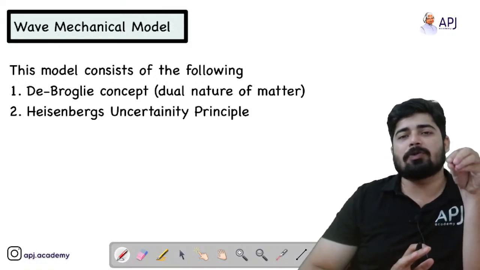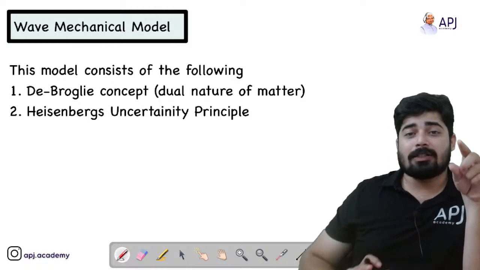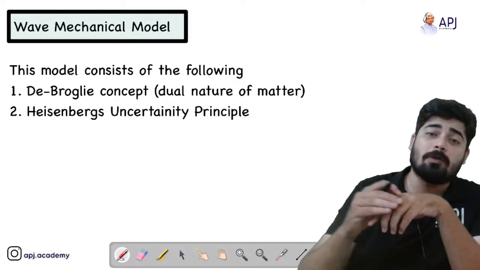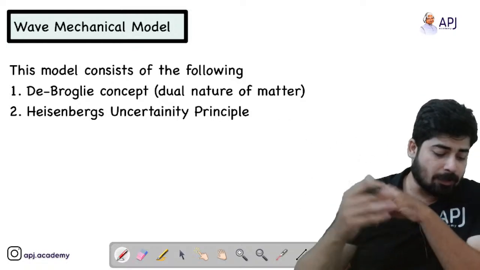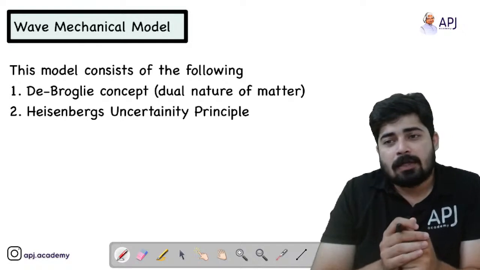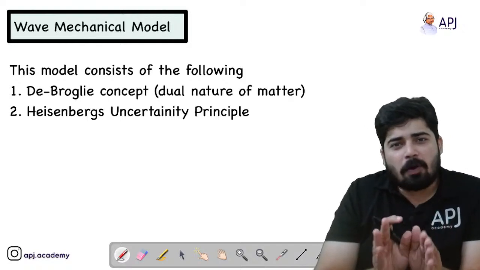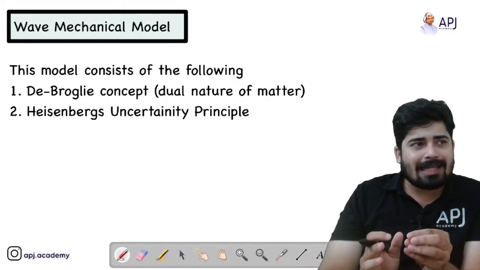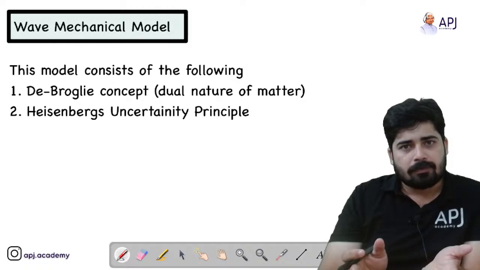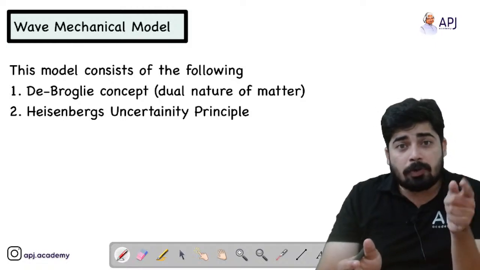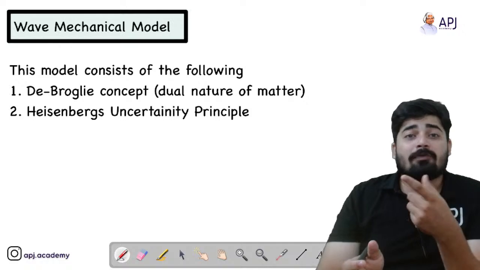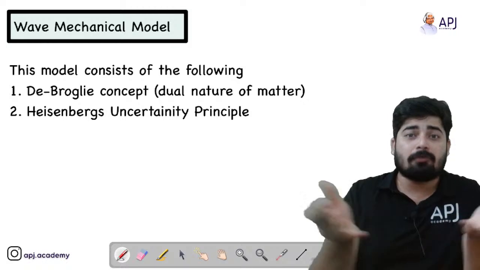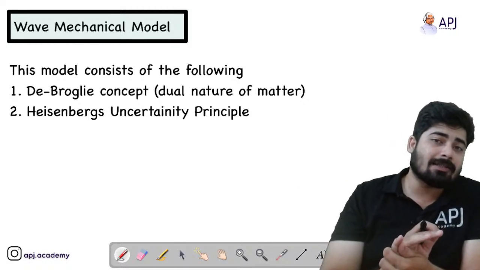The orbits in which the electron revolves will be those orbits which have angular momentum equal to an integral multiple of h by 2 pi. That's what Bohr said. But Heisenberg says it is impossible to identify the velocity of an electron and at the same time identify its position. So without understanding the position, how are you going to know in which orbit it is revolving, whether circular, square, or cuboidal, in which orbit it is encircling the nucleus?